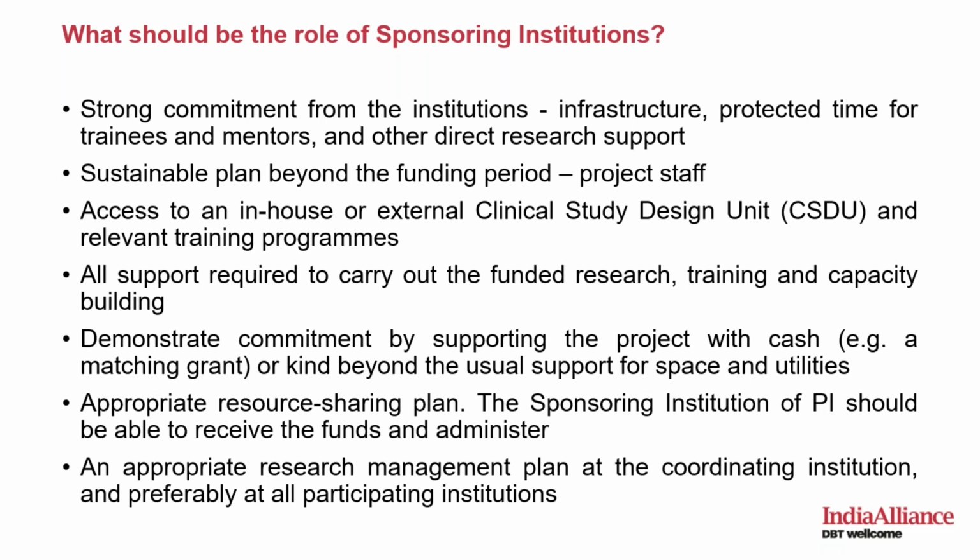An appropriate research management plan at the coordinating institution, and preferably at all other institutions, is very much expected. By research management plan, what I mean is that you will have multiple people working at multiple locations. So a few institutions already have research management units, research management offices, to coordinate between all the researchers under one grant. And the research management office helps the researchers to make their annual reports. Annual reports will be scientific as well as financial. So the research management office helps the researchers towards that.